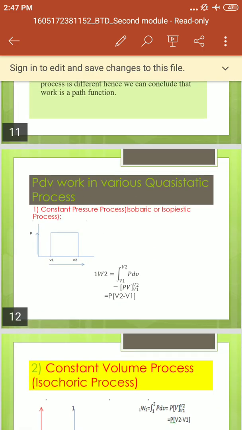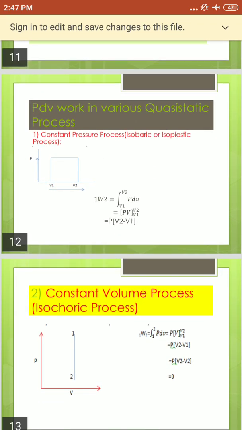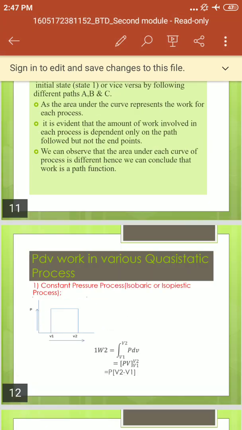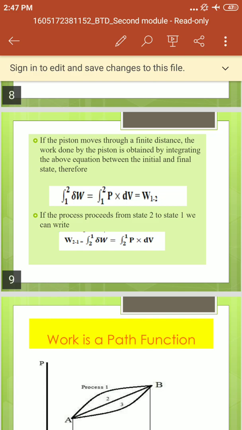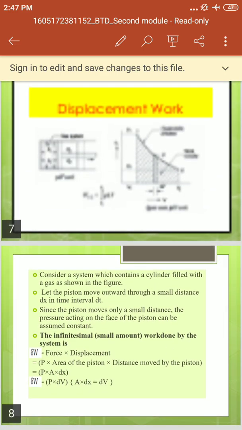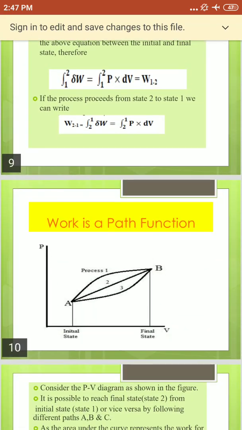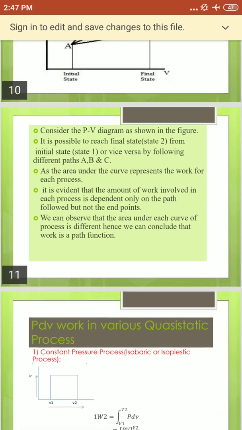Here we have to study one by one. The first one is the constant pressure process or isobaric process. You know what the work done is in general. You derived it using the displacement work. In general, W equals the integration from state 1 to 2 of PdV. Just remember that work done equals the integral of PdV.